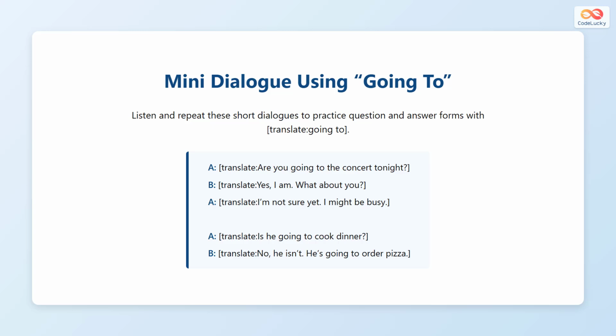Here are short dialogues to hear how going to questions sound in real conversations. "Are you going to the concert tonight?" "Yes, I am. What about you?" "I'm not sure yet. I might be busy." Another one: "Is he going to cook dinner?" "No, he isn't. He's going to order pizza." Practice these dialogues to learn rhythm, pronunciation, and natural tone while speaking English.